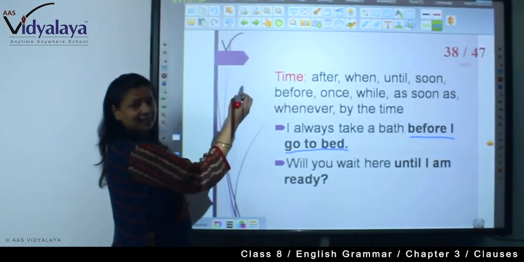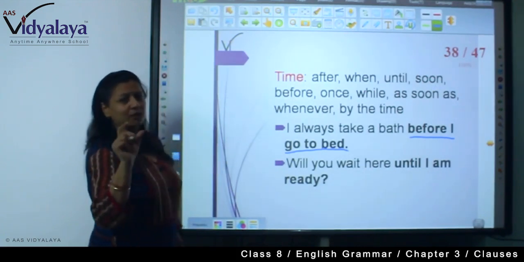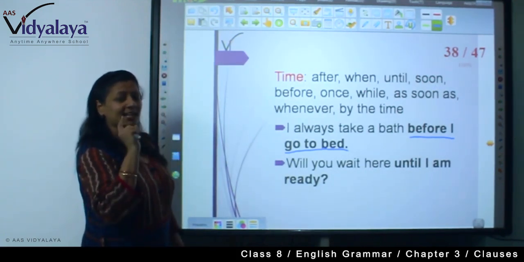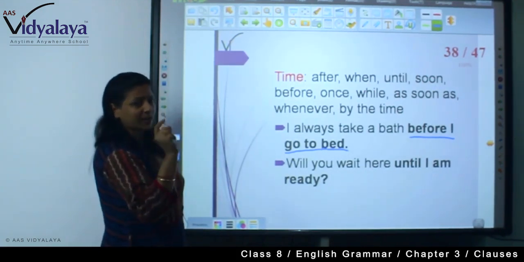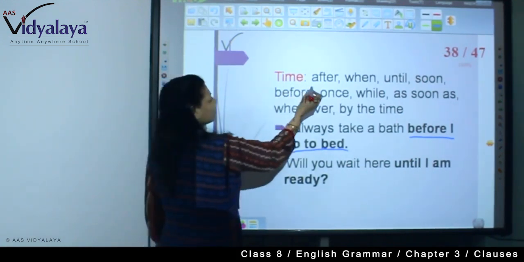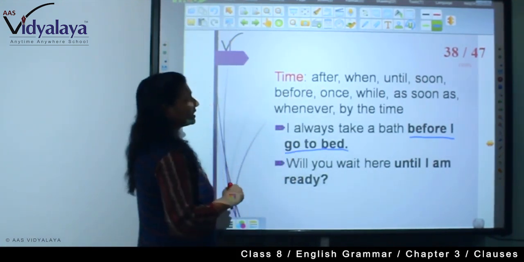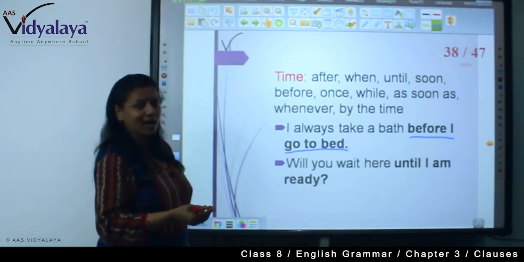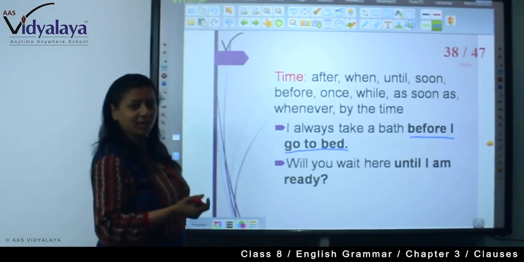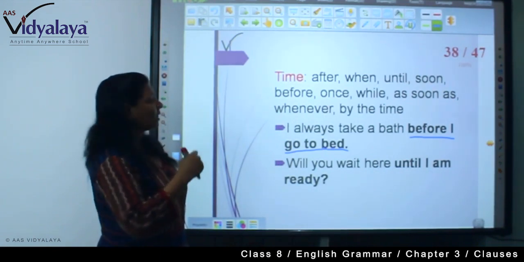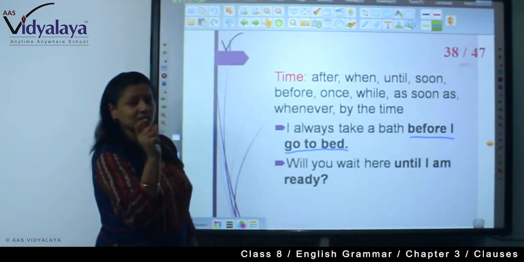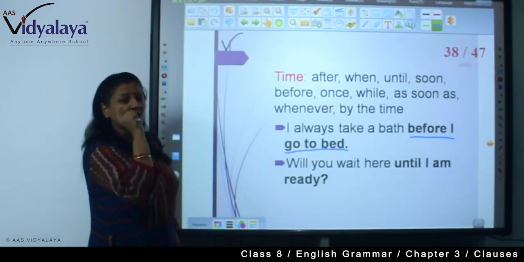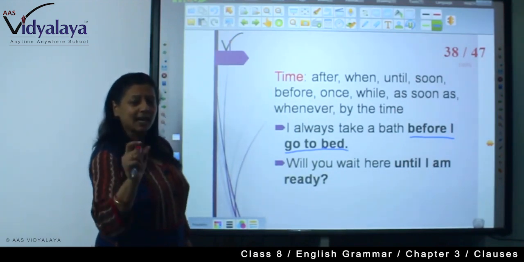So there is a list of subordinate conjunctions. An adverb clause must have that conjunction: after, when, until, soon, before, once, while, as soon as, whenever, by the time. These are the subordinate conjunctions which show time.